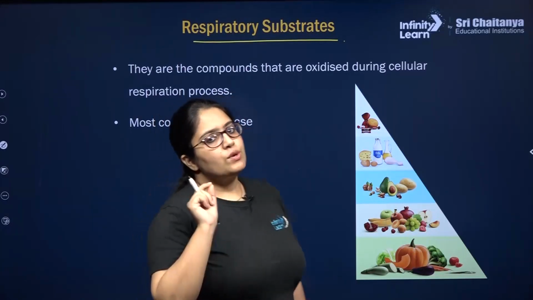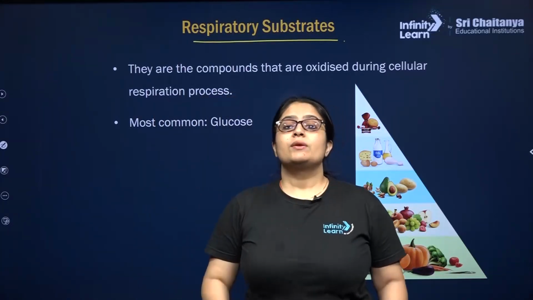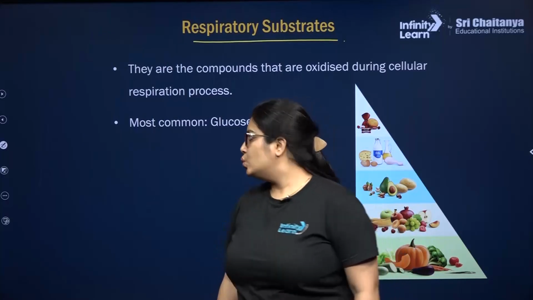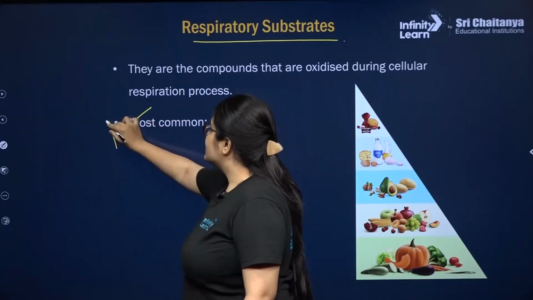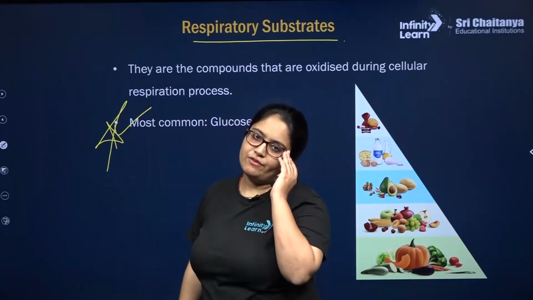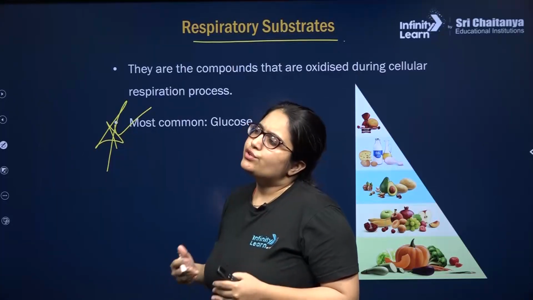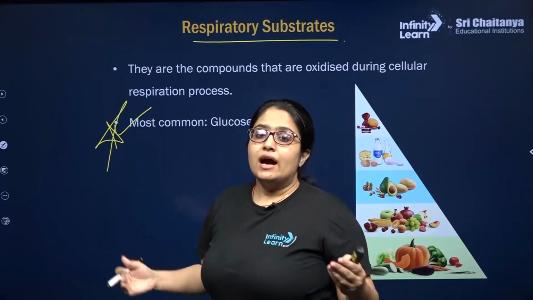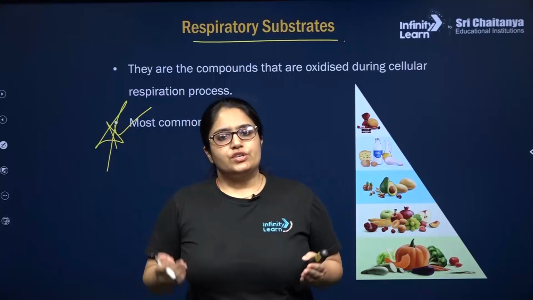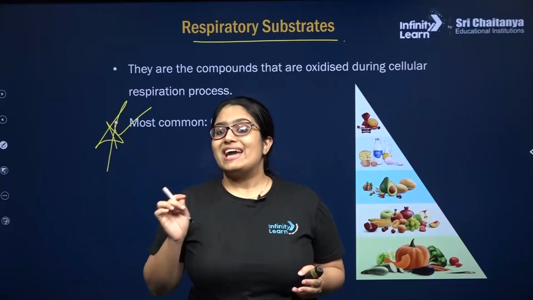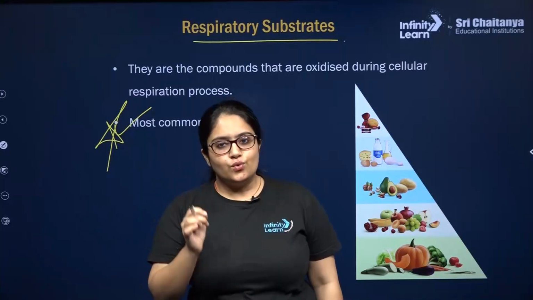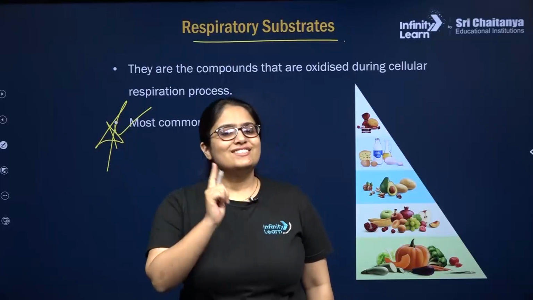Now, if we talk about the most common respiratory substrate, please remember it is glucose. So the most common is glucose, and that is why the entire process of cellular respiration in your NCERT is also explained using glucose as the respiratory substrate.